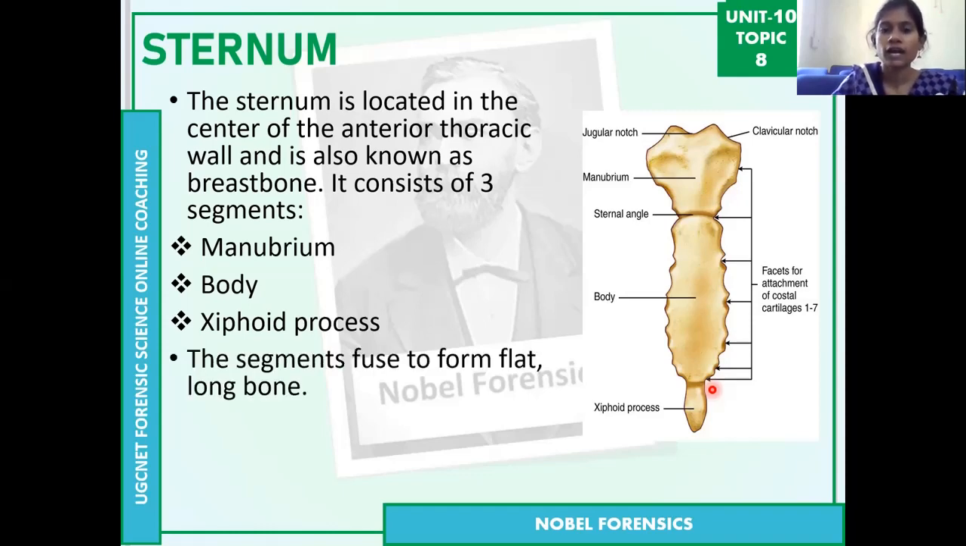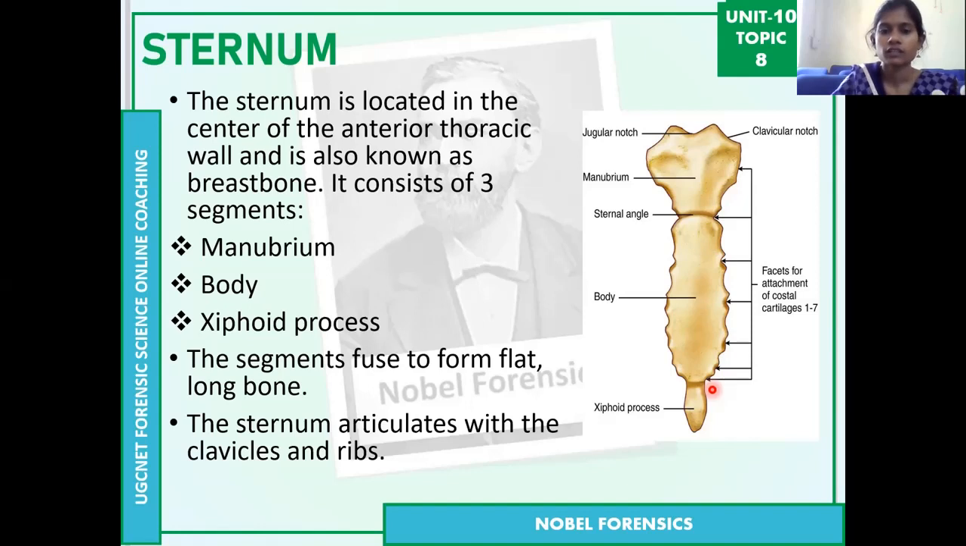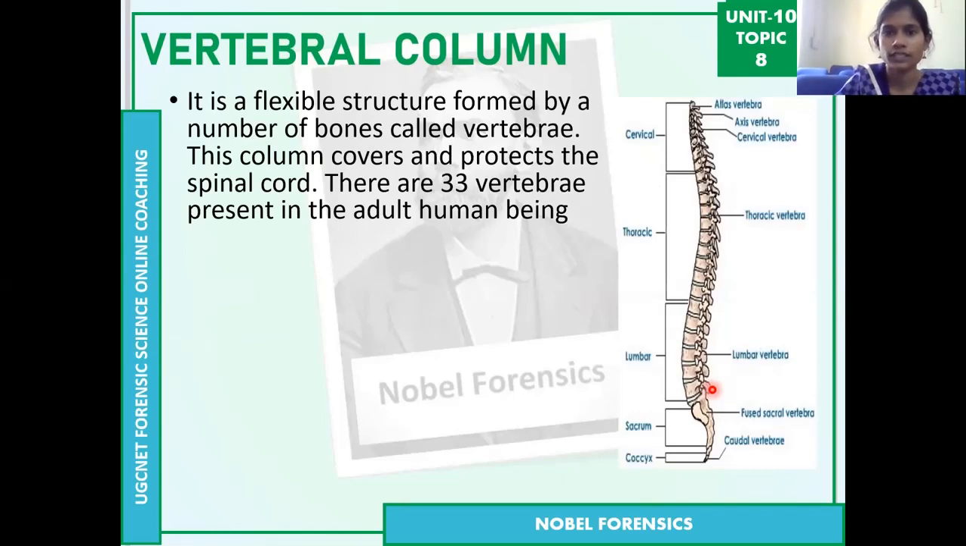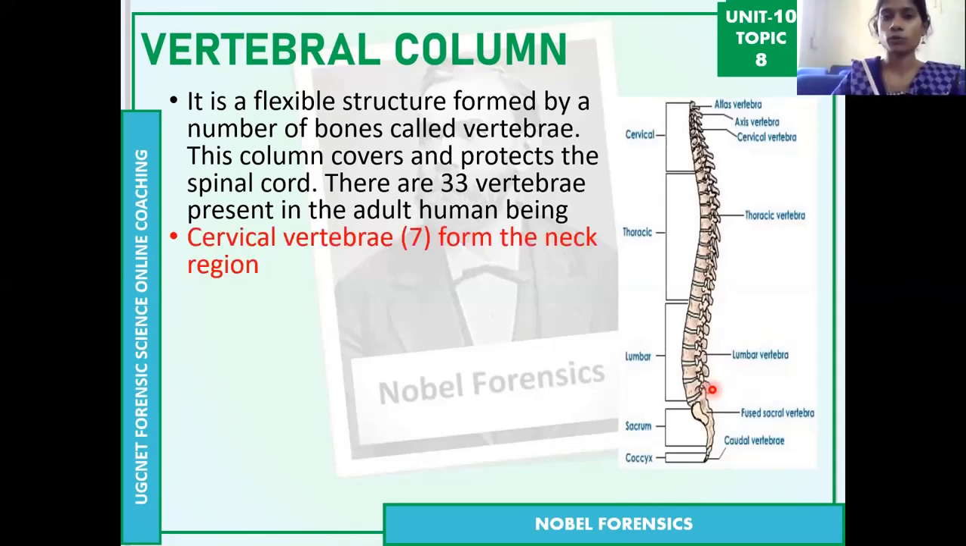The segments fuse to form a flat long bone, the sternum, to which the ribs attach. These are the rib parts only. So ribs come and attach to this sternum bone. And coming to the vertebral column, we all know it has 33 bones. The ribs which attach to the sternum at the front also attach at the back to the vertebral column, or vertebral bones.